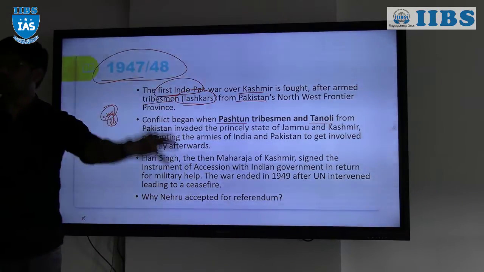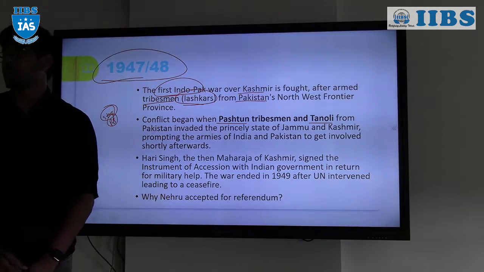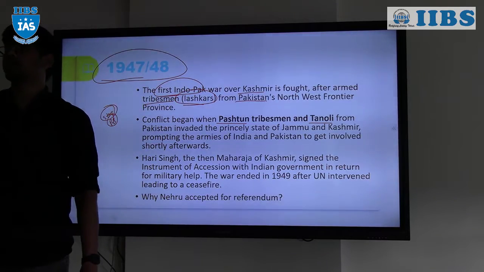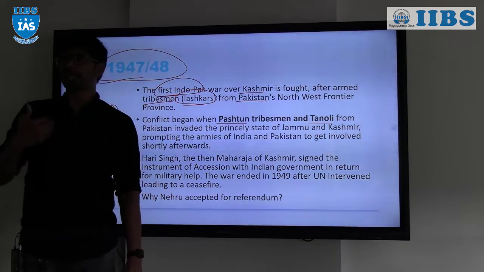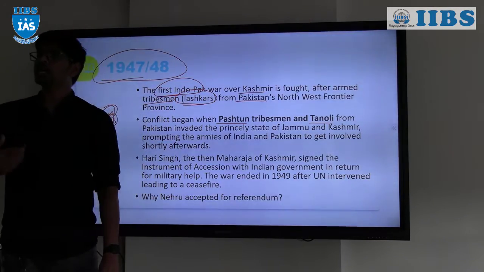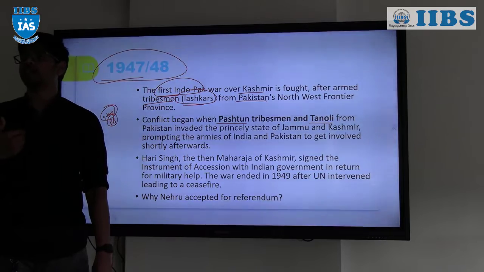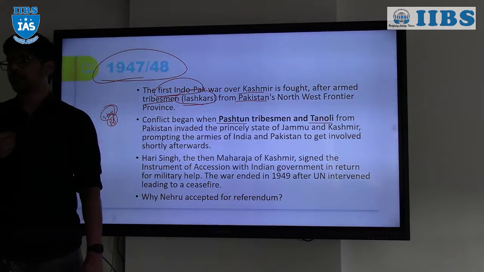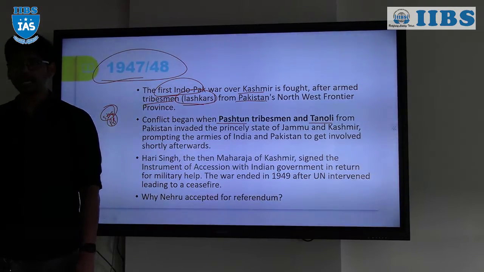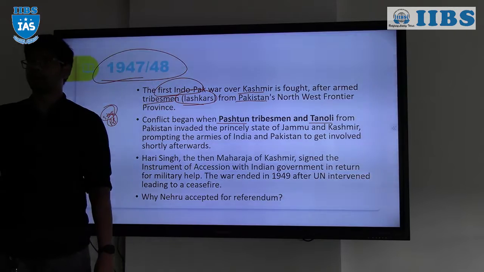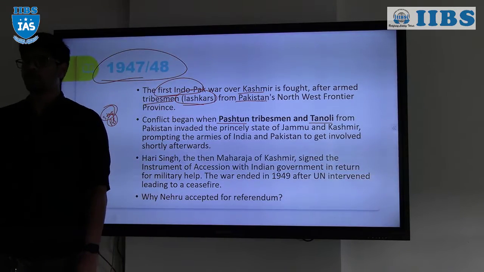When they came to occupy Jammu and Kashmir, Raja Hari Singh asked India for help, right? And immediately Nehru, being the foreign minister and the prime minister, said, we will help you, but you have to sign the instrument of accession, right? You have to sign the instrument of accession that you are going to be a part of India. At that time, to give special privileges to Jammu and Kashmir, Article 370 was to be drafted.